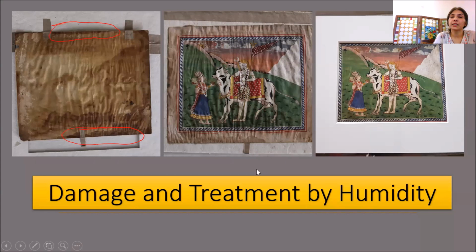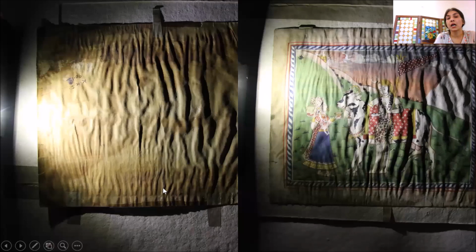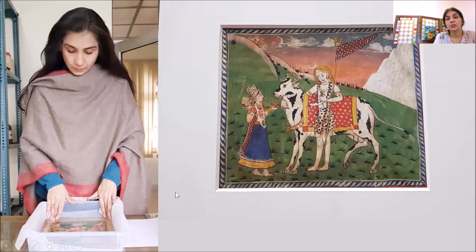Let's see a closer view. This is the front, this is the back. Even the glue, I think there was something else also added, has darkened. The brush strokes are there. In the raking light, you can see how severe and how deep these creases, these wrinkles are. So I gave the similar kind of aqueous treatment that we just saw in the earlier video. And now it is flattened like this. It is in the mount board, so you can't see the border.